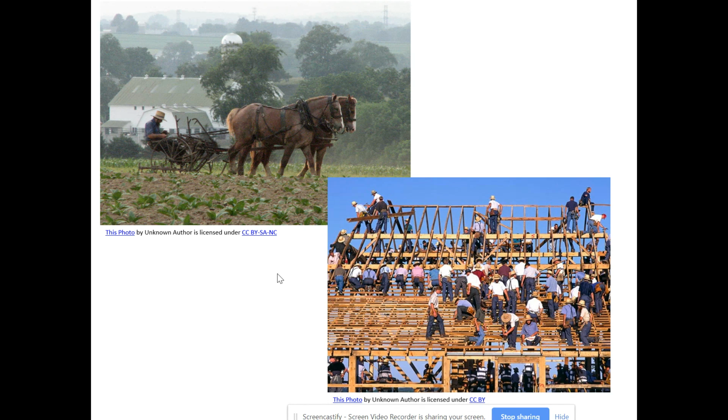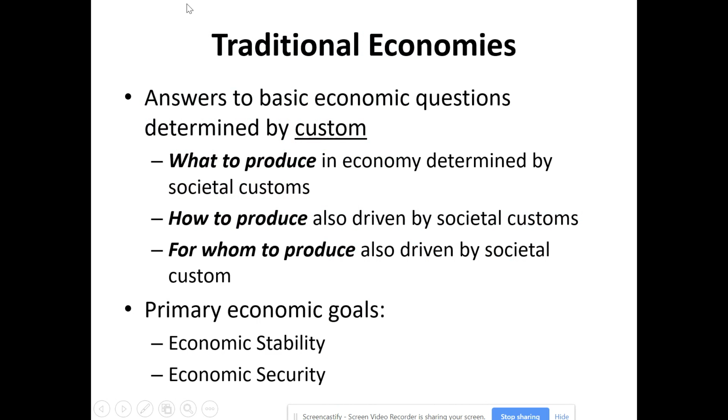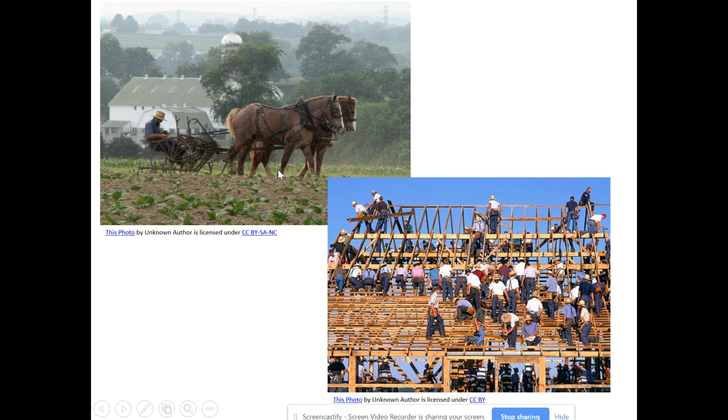because that's not part of their societal custom. Even whoever gets the production of this labor is all determined by societal custom too. The elderly are taken care of by the youth. The youth know that as they get older, the youth will take care of them. The people that are skilled at building do the building for the people that may be more skilled at farming or skilled at doing some of the other types of things within their society. And they take care of each other. They just meet each other's needs.